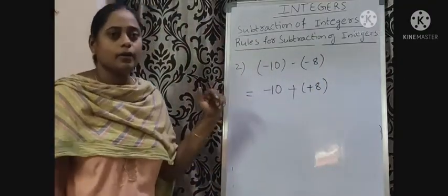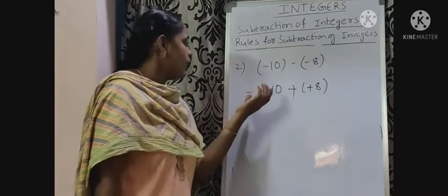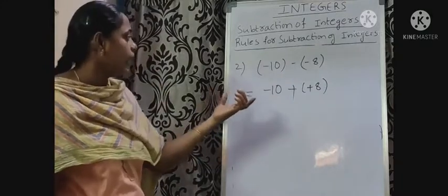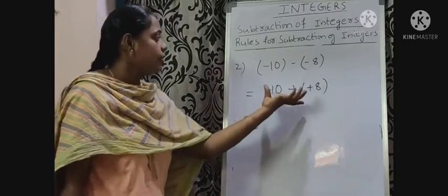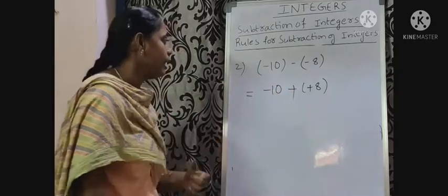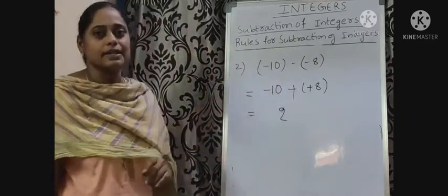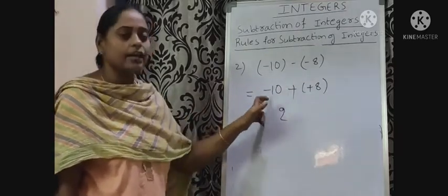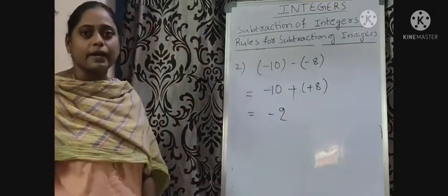Then follow general addition by applying the rules. Here a negative integer and a positive integer. How can we add a negative integer and a positive integer? We find the difference of these two integers. What is the difference of 10 and 8? 2. Now place the sign of the biggest integer. Here what is the biggest integer? 10. What is the sign of the biggest integer? Minus. So the result is minus 2.